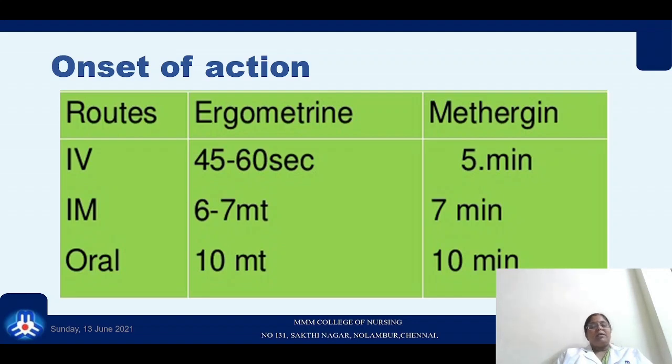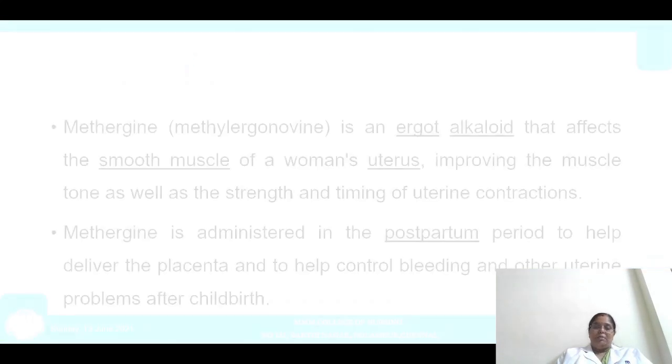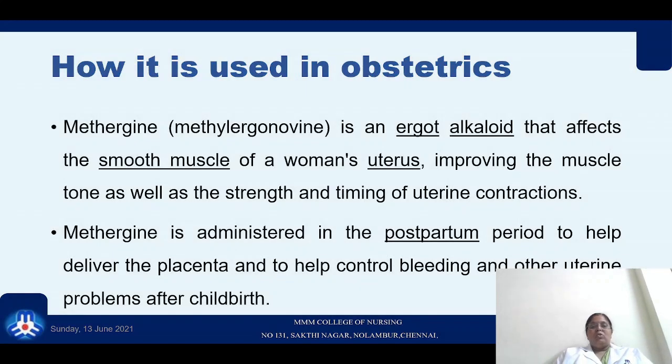By IM, it takes 6 to 7 minutes for ergometrine to have its function, and Methergine at 7 minutes. And for oral administration, ergometrine takes 10 minutes for its action and Methergine takes about 10 minutes for its action. So how is it used in obstetrics? As we said, it is used for inducing the muscle tone.